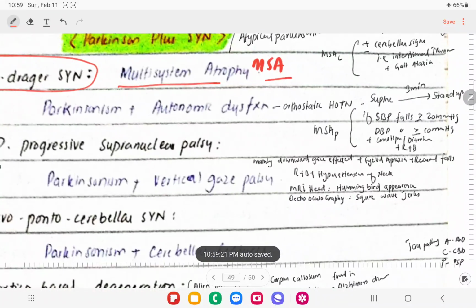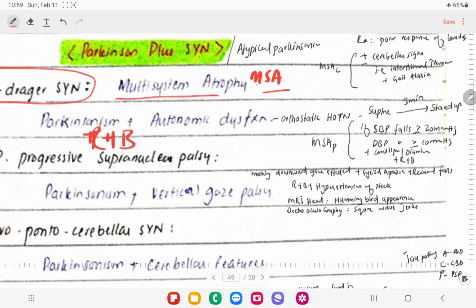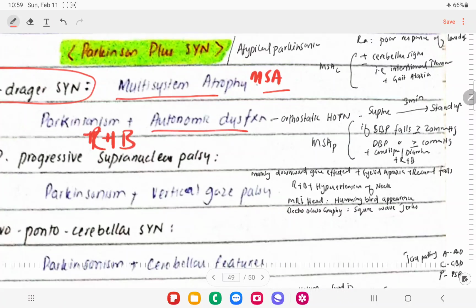So if a patient has rigidity and bradykinesia, and along with that has autonomic dysfunction, like orthostatic hypotension, we call it MSA-P, multi-system atrophy Parkinson type, right?